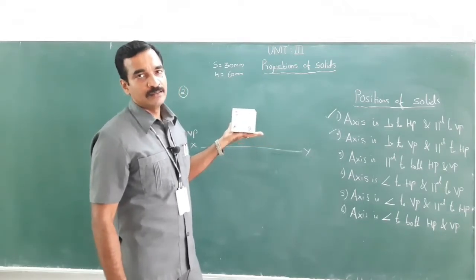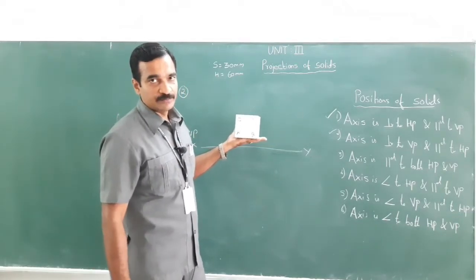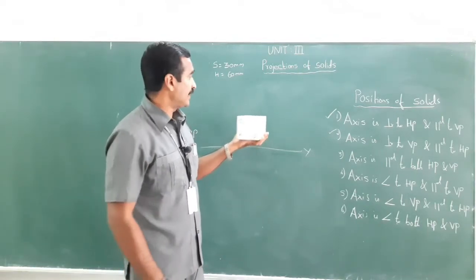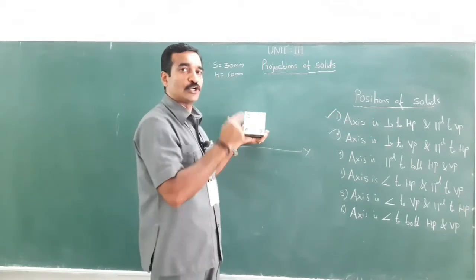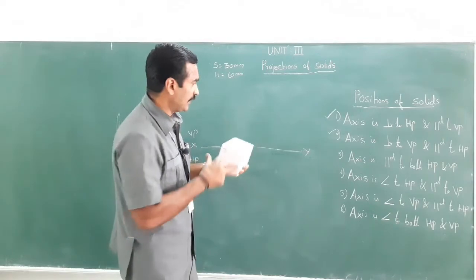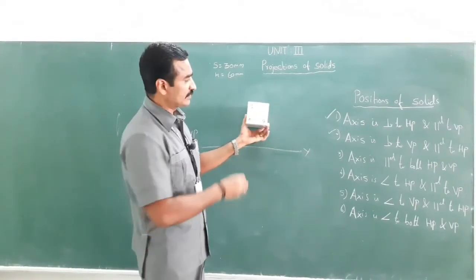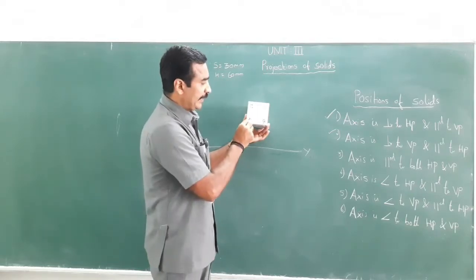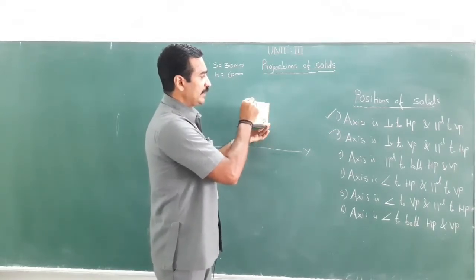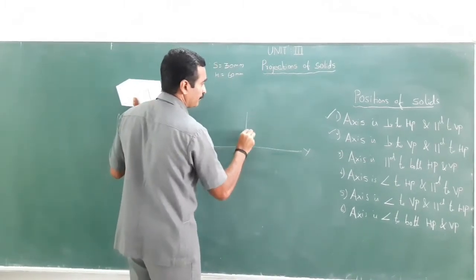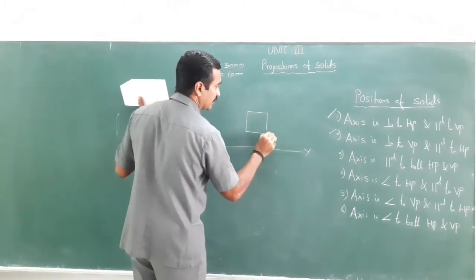Where will you get the true shape of this object? Where the axis is perpendicular. The axis is perpendicular to VP, therefore, you will get the true shape on VP. Let me give this the name A, B, C, D. When you look at it from the front, of size 30, I could see it in this manner.